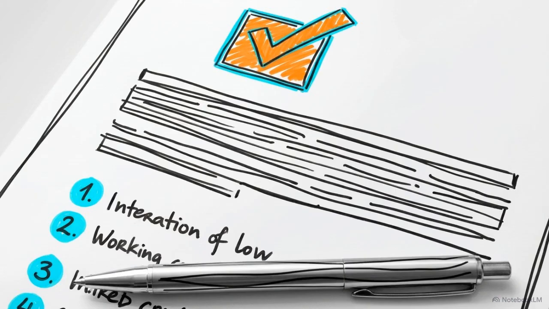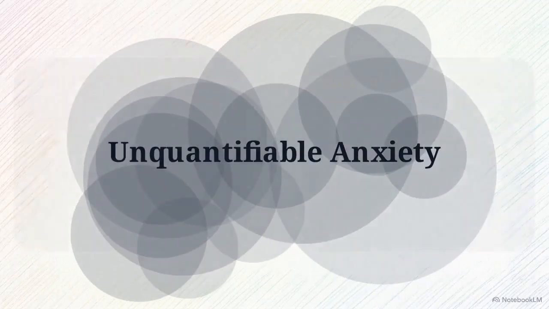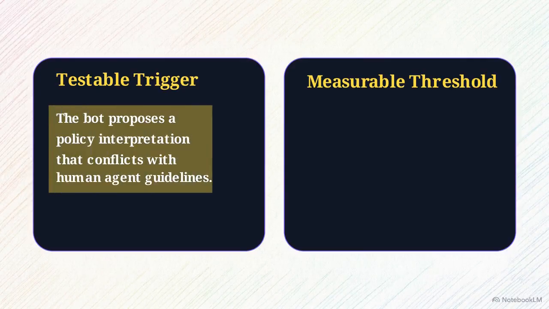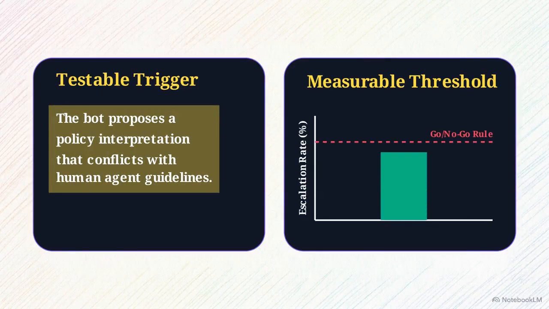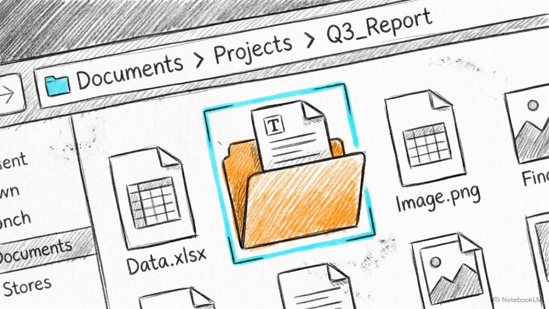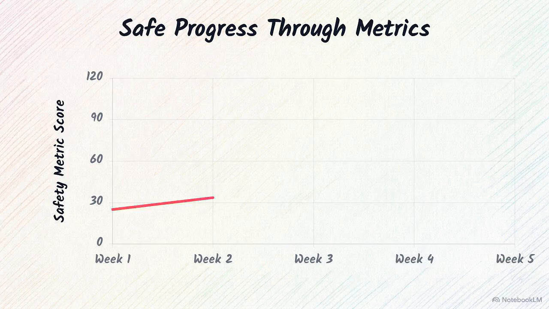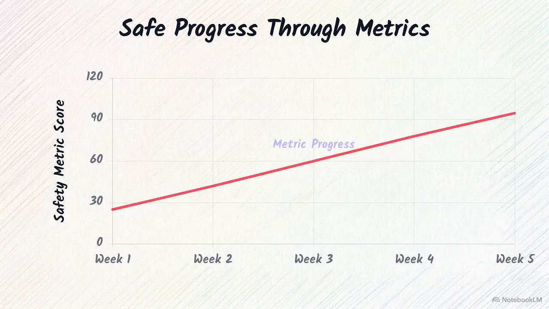If you have followed these steps, you have successfully built your first AGI fear map. You started with an unquantifiable anxiety. Now you possess a testable trigger and a measurable threshold. Your immediate next action is to save a copy of your document in a shared team folder, categorized specifically for AGI fears. Naming the shadow allows your team to maintain progress safely. Keep tracking your metrics this week, and we will build on those numbers in the next lesson.